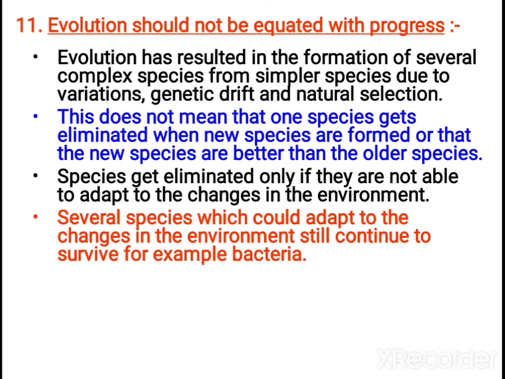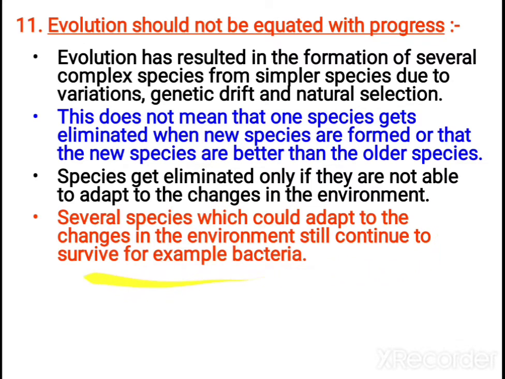Evolution resulted in the formation of several complex species from simple species, due to variations, genetic drift and natural selection, which we studied in previous parts. Complex forms came from simpler species, but it does not mean that only complex forms are stable. Sometimes simple forms also live, like bacteria. They are very lowly evolved but still surviving.